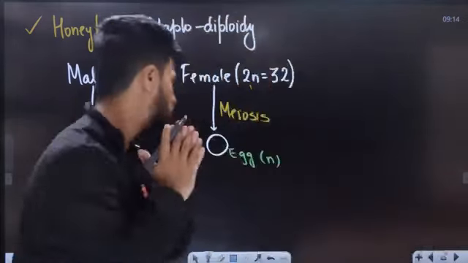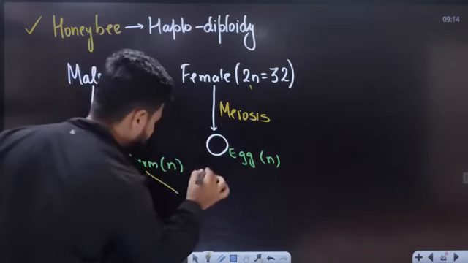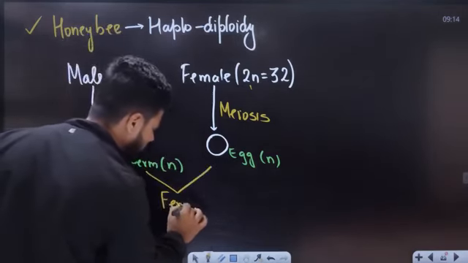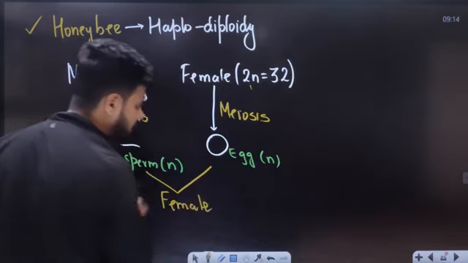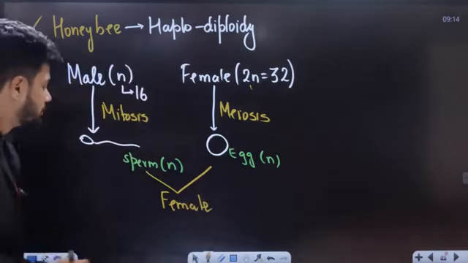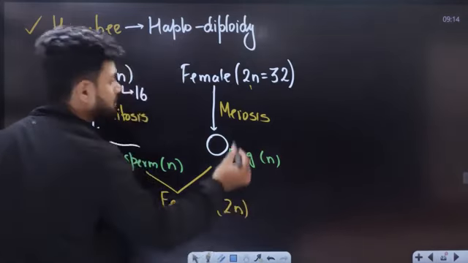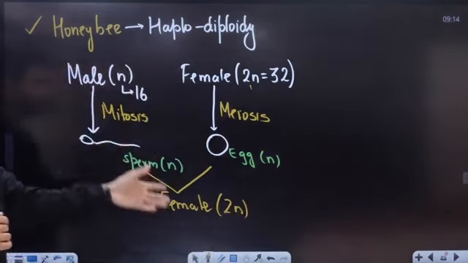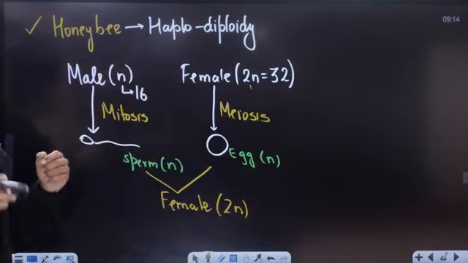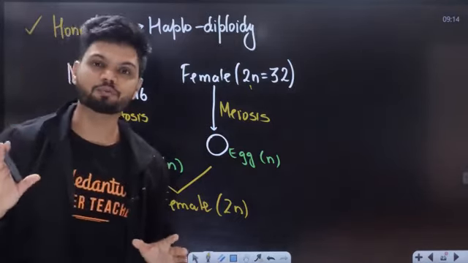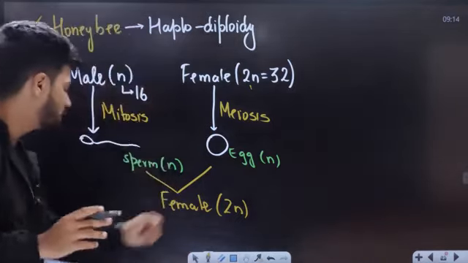Let's fuse them now. If you fuse sperm plus egg, we end up getting the female child. The zygote will develop into a female. Why? Because n plus n is 2n and the females are always 2n. So males are never born out of fertilization here. Never. Not possible. So this is a female here.